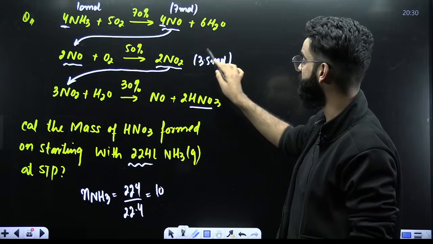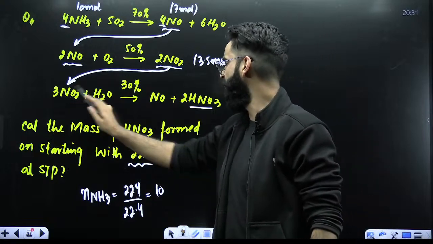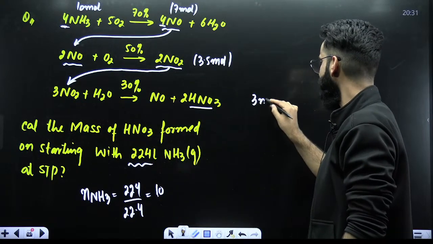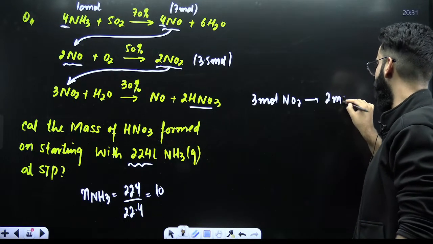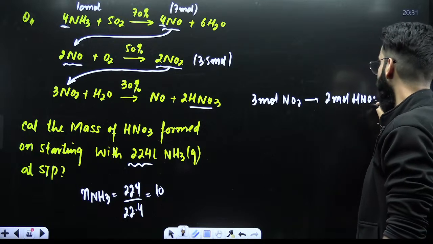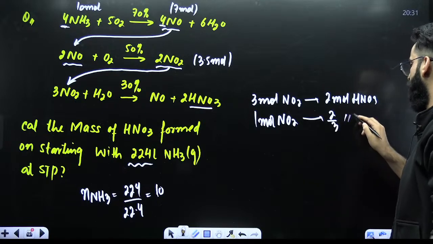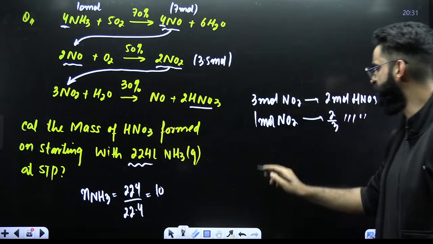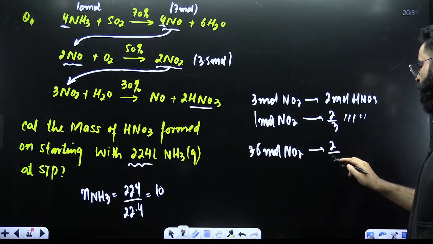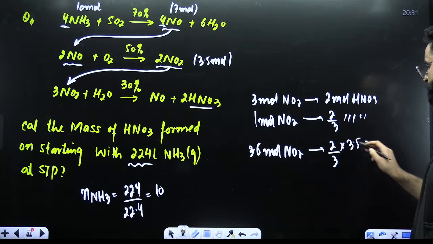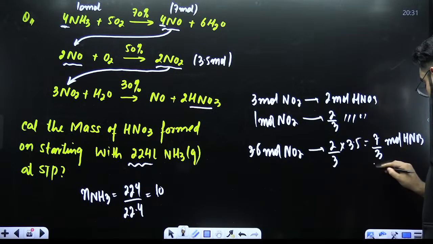Now, whatever NO2 has been formed in the second reaction, all that would be consumed in the third reaction. As per the stoichiometry, 3 mole NO2 should produce 2 mole HNO3. Therefore, 1 mole NO2 should produce 2 by 3 moles of HNO3. So 3.5 moles of NO2 should produce 2 by 3 multiplied by 3.5, which is 7 by 3 moles of HNO3.